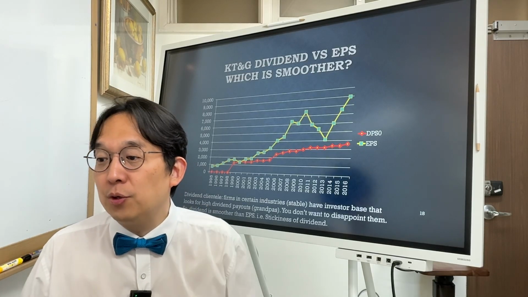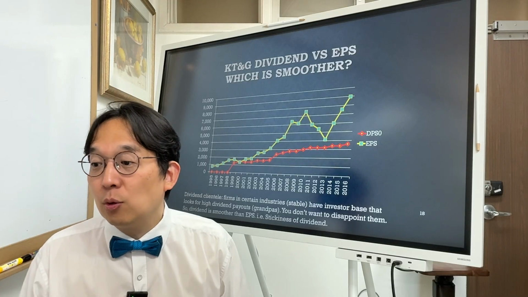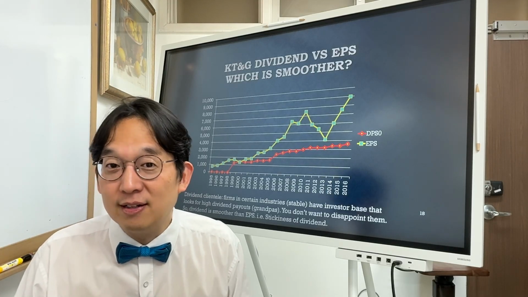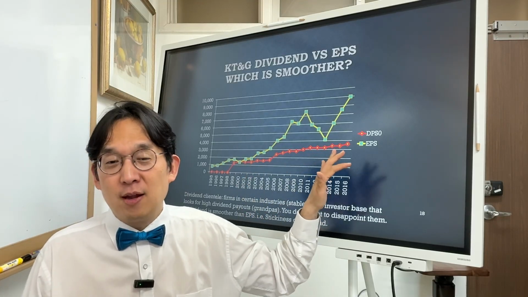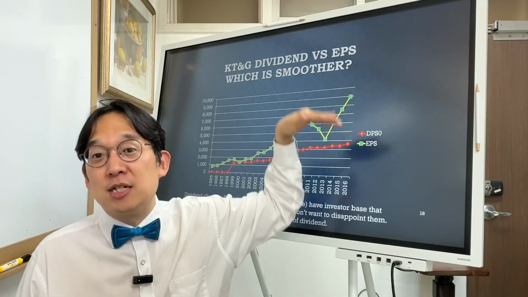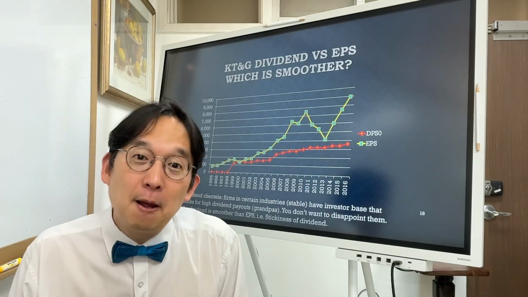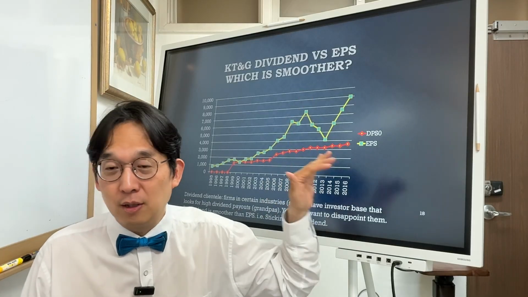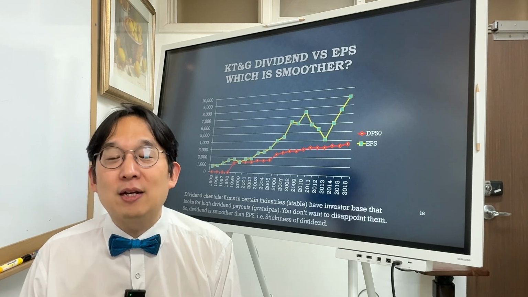Firms in certain industries have an investor base that looks for high dividend payouts, and you don't want to disappoint them. So the dividend is smoother, right? In the end, a smooth dividend payment is quite predictable, even though your business situation, shown by EPS, fluctuates a lot. You don't want to disappoint your dividend clientele, okay?